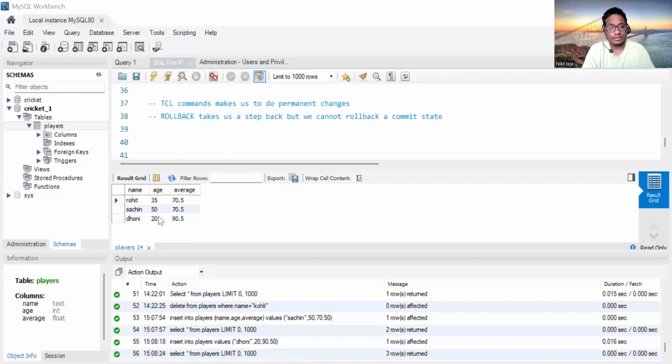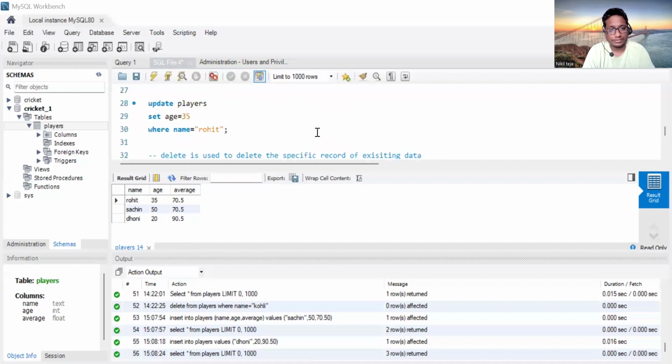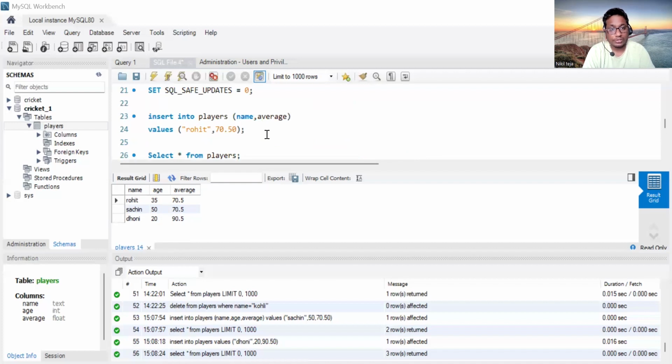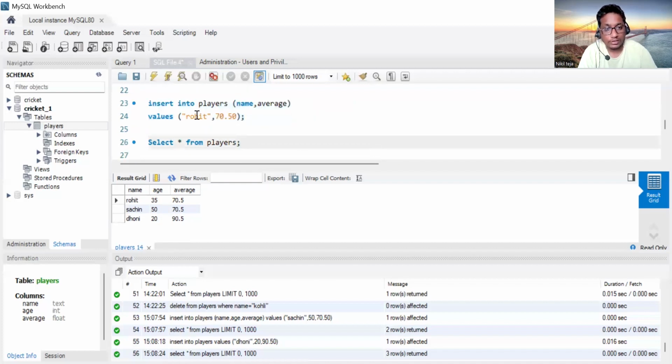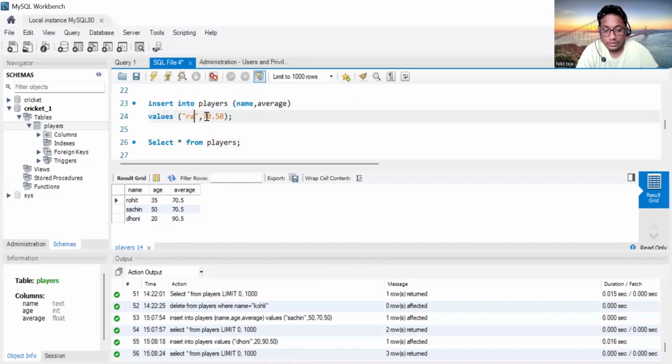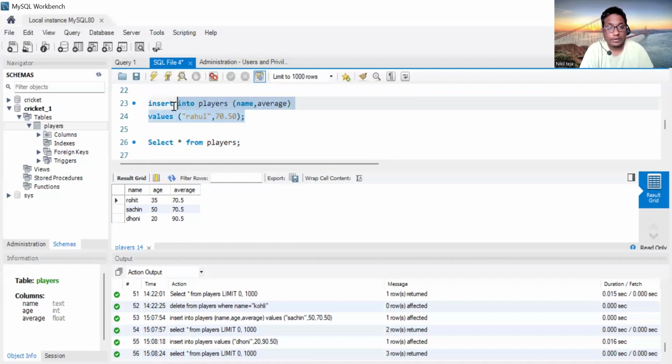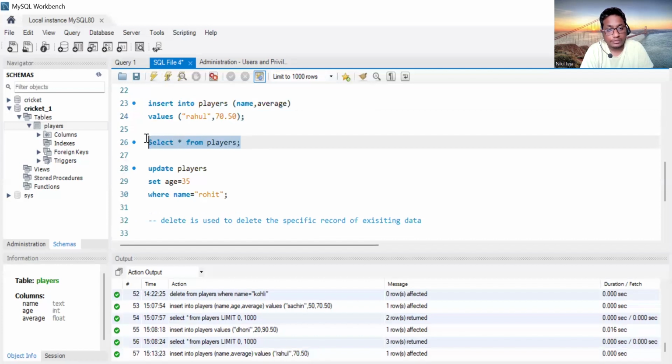Let's take an example, guys. You can see this data. I'll be inserting into players. Instead of Rohit, I'll keep Rahul, and I'll select the players.